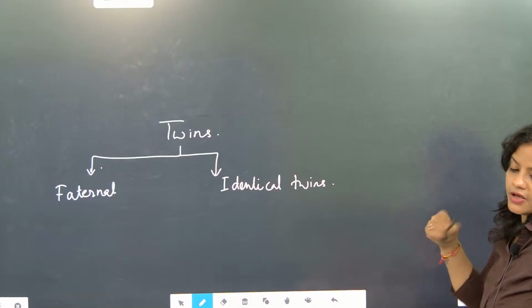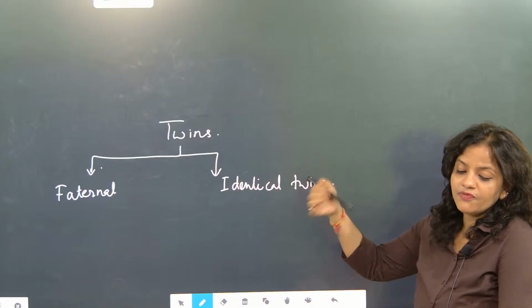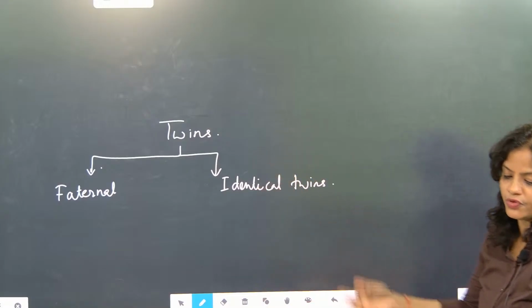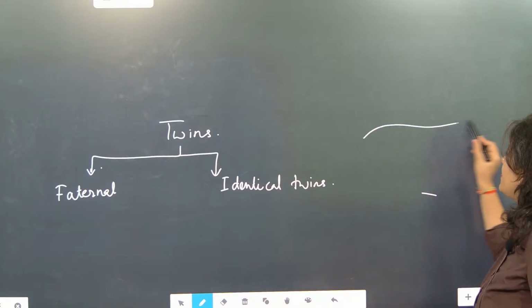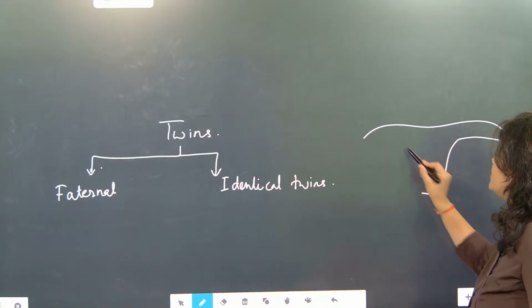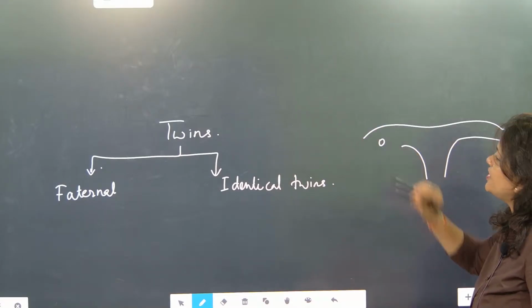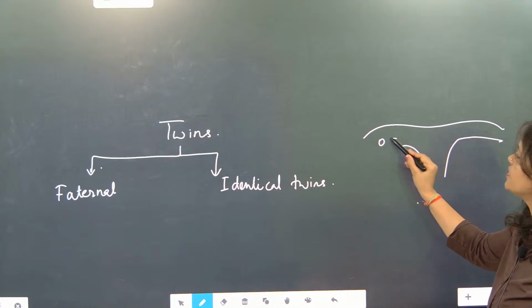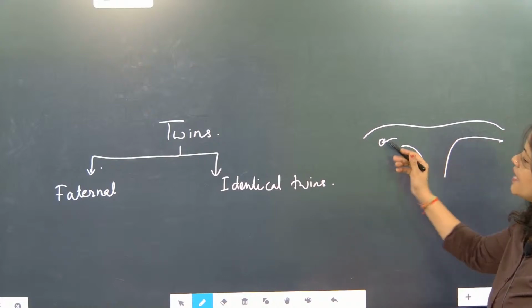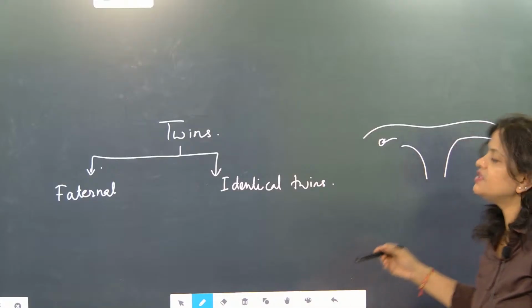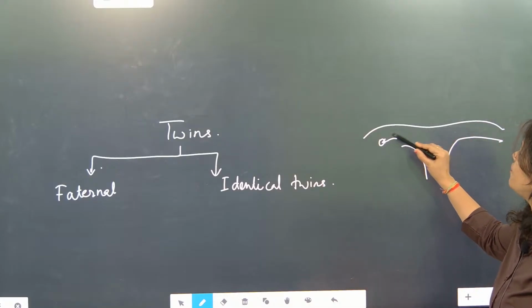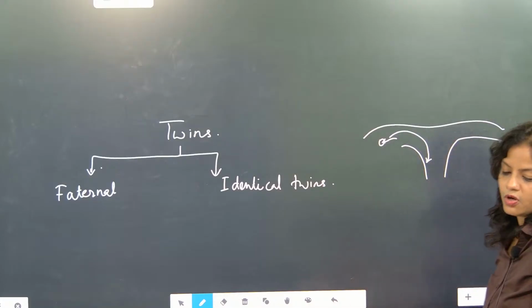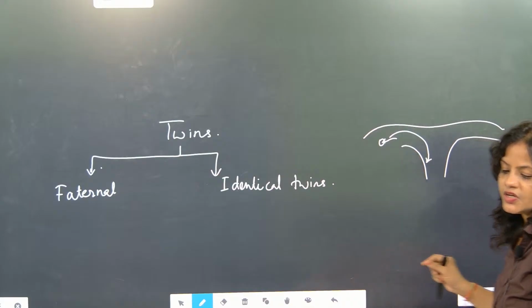In the uterus, the sperm will go to the ovum for fusion. In the fallopian tube, if you see this region, one egg will be there. Now this egg will fuse with the sperm. Once the egg fuses with the sperm, it will start its journey and fall into the endometrium wall of the uterus.